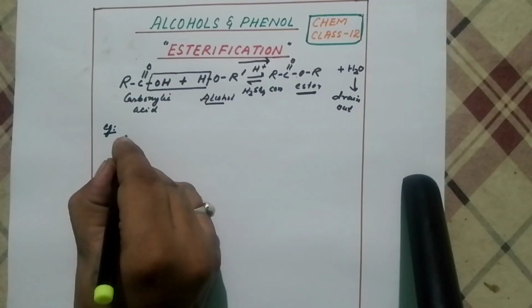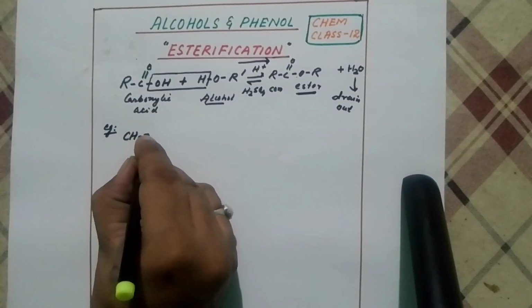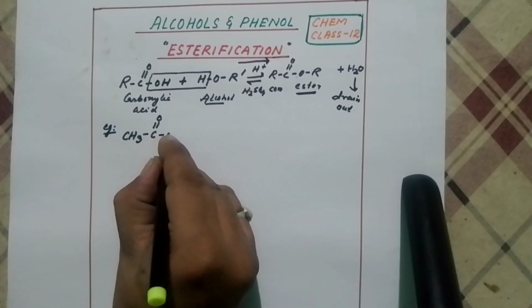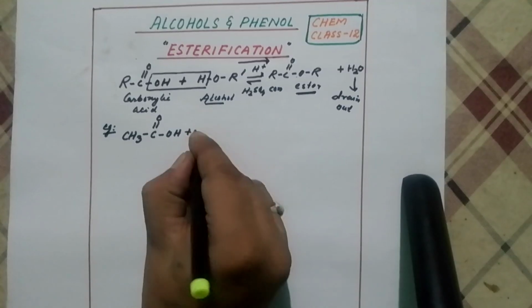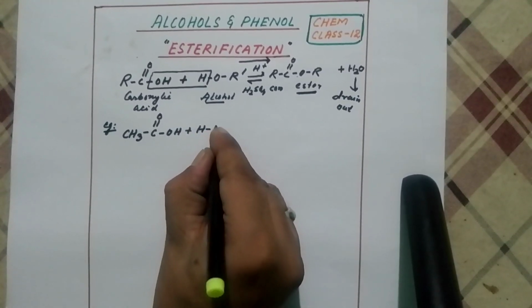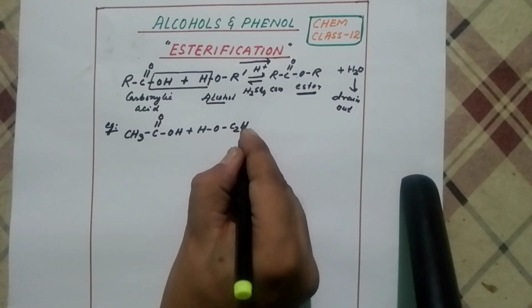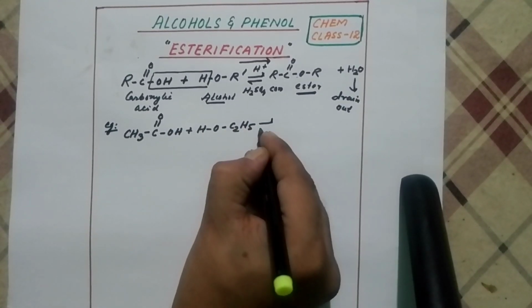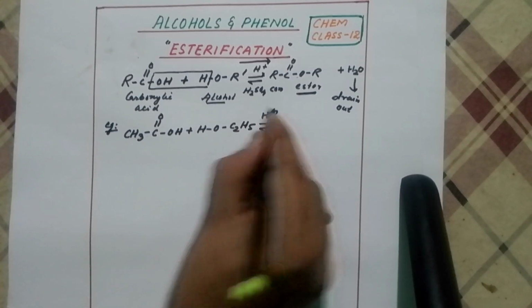Now R stands for alkyl group. Let's say as a methyl group, right? Alcohol, you just change the position. I'll take ethyl alcohol, right? And the condition will be same, in the presence of strong acids.